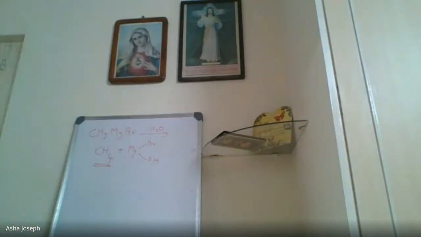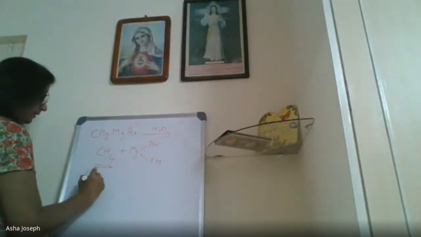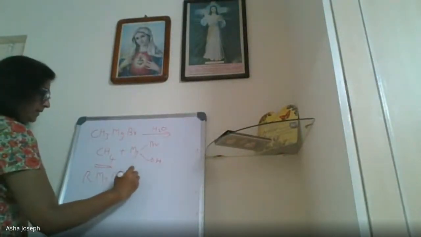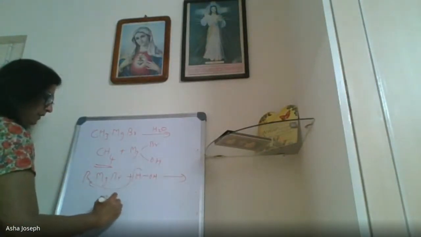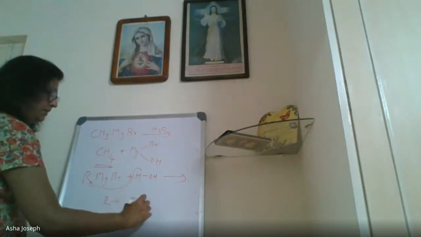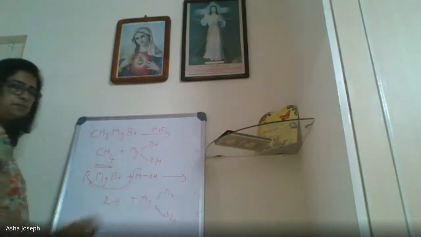Is it clear? Any doubt on Grignard reagent? Can you repeat the reason, ma'am? Reason, it reacts with water. See the board, I wrote the reaction. Grignard reagent reacts with water to form methane. Methane is a hydrocarbon, isn't it? So in general, RMgBr plus water, HOH, so H will come to R. So RH, the hydrocarbon, and MgBrOH. Is it okay, Priyanka?